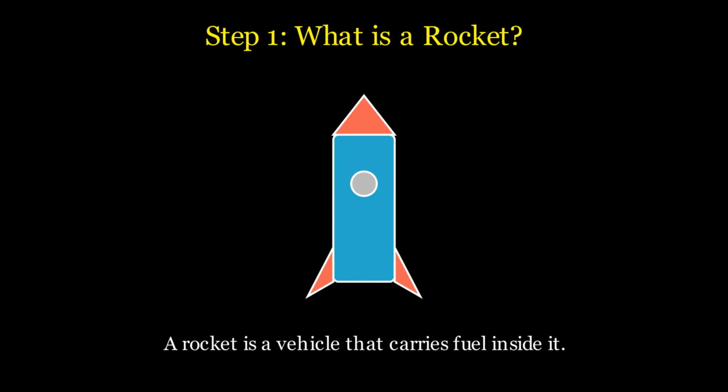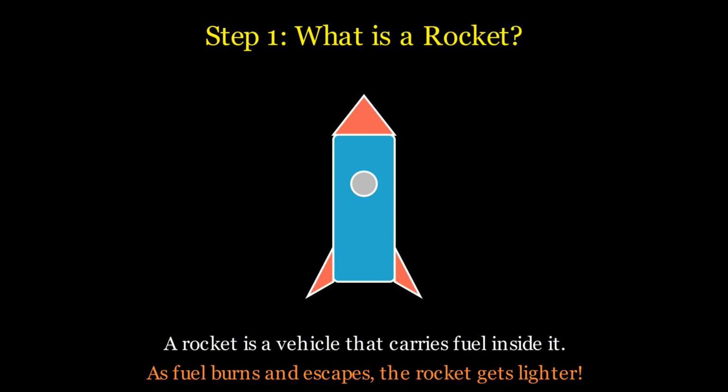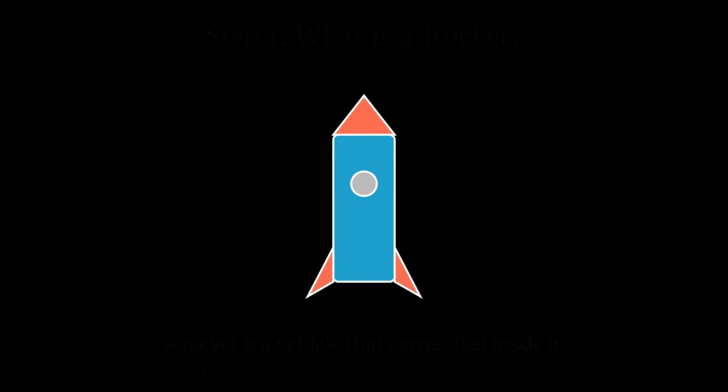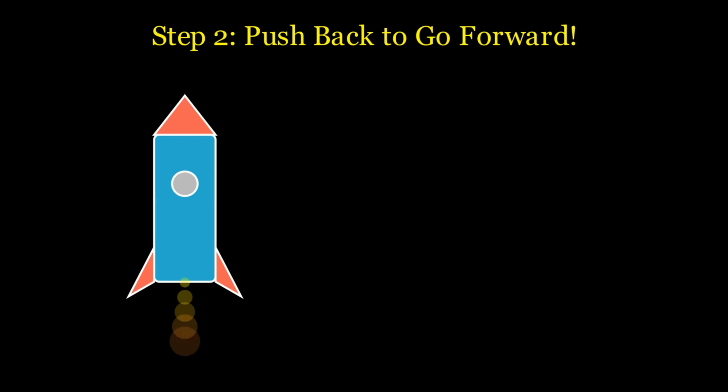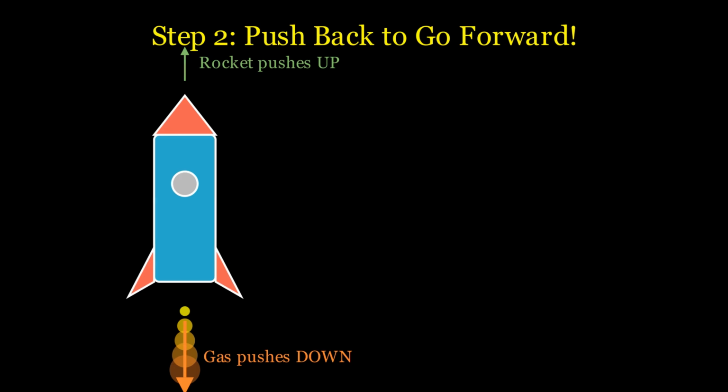But unlike a car, as that fuel burns and exhausts out the back, the rocket continuously loses weight and gets lighter. How does it move? By pushing back to go forwards. As high velocity gas is thrust downwards, it pushes the rocket directly upward. It is a classic demonstration of Newton's third law. Every action has an equal and opposite reaction.